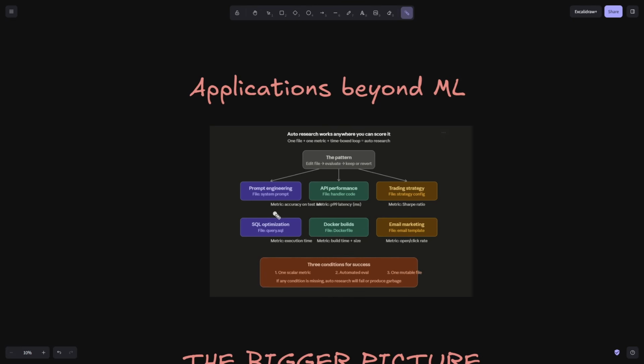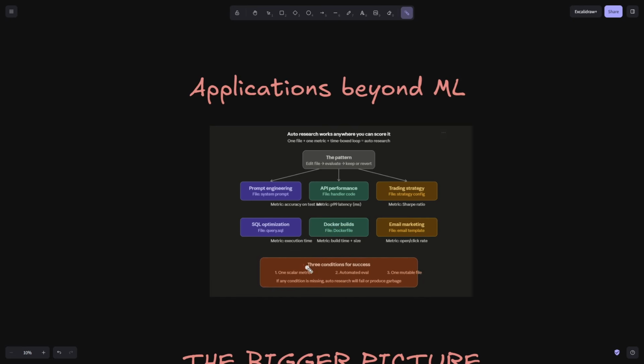It is the same pattern you can apply to prompt engineering, your API performance, your trading strategy, your SQL optimization, your Docker builds, and your email marketing. You can apply this everywhere. You just have to be ready with the metrics. So let's say for API performance, you will check P99 latency. For SQL, you can check execution time. For Docker builds, you can check the size or build time, and you can apply this to anything.